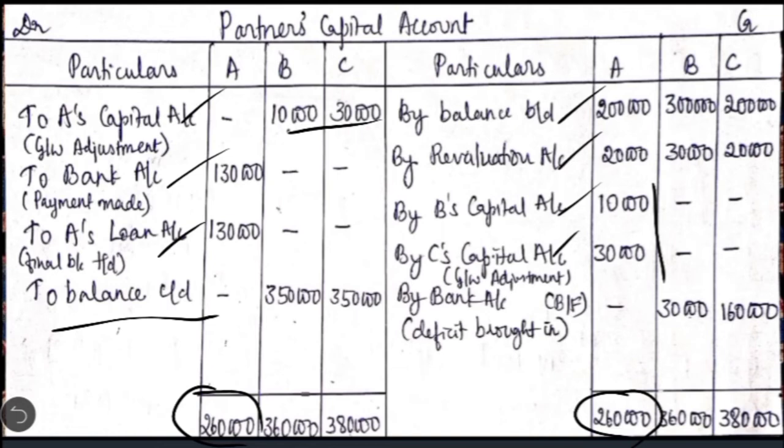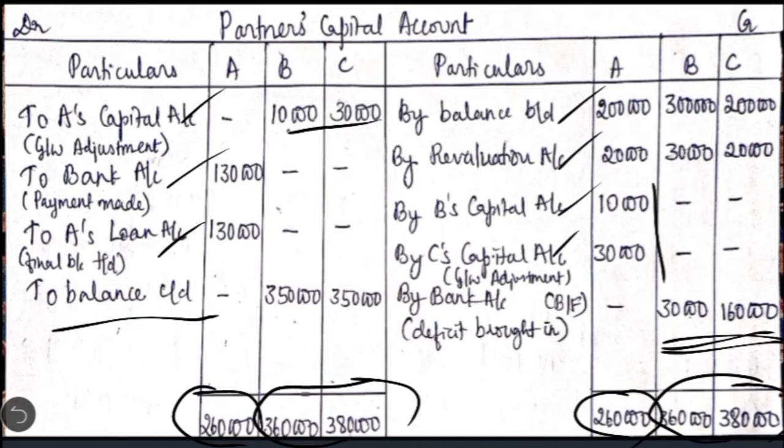So now you have to close the capital accounts of the remaining partners. Here the debit side total is more, so you have to write the same total here. Then you have to take the balancing figure. The balancing figure you will get on the credit side, which represents that there is no surplus but there is a shortage or deficit which has to be brought in by the remaining partners.